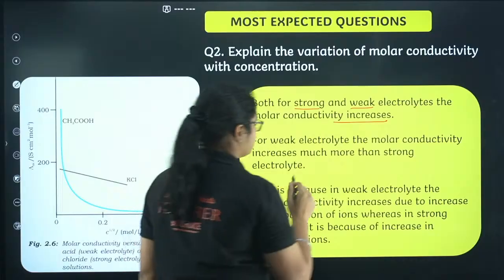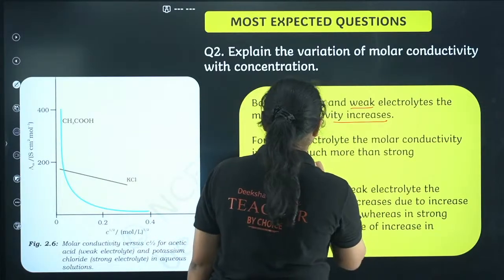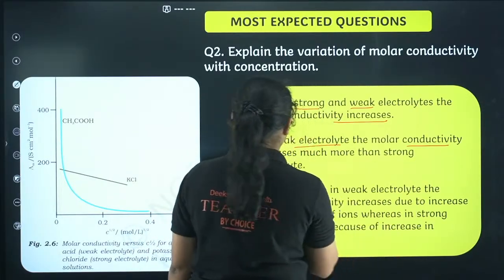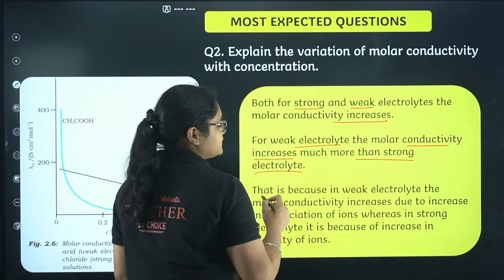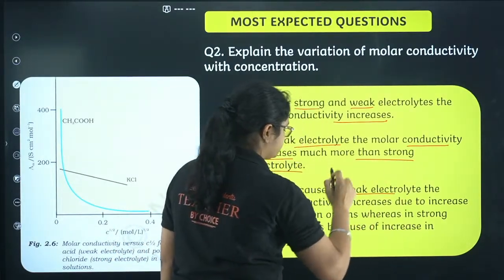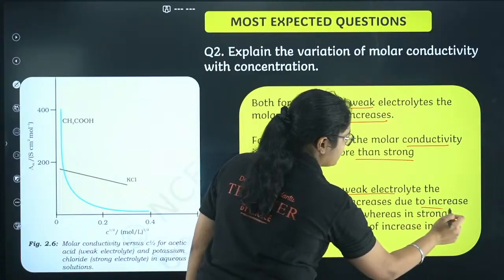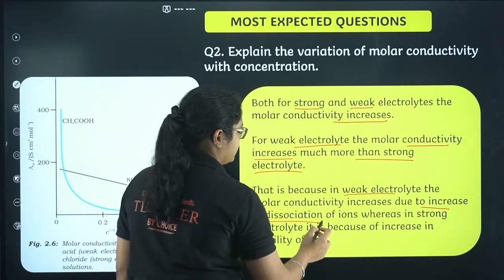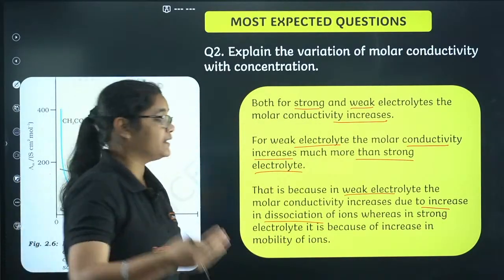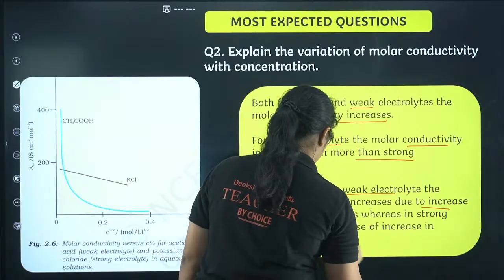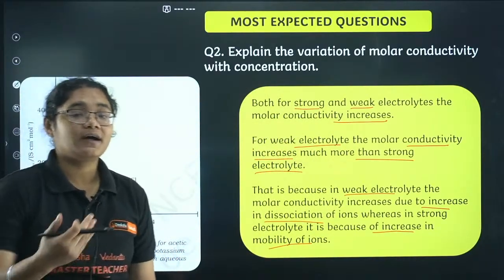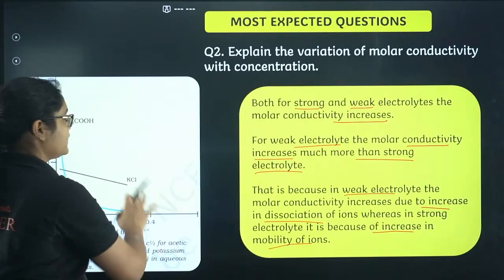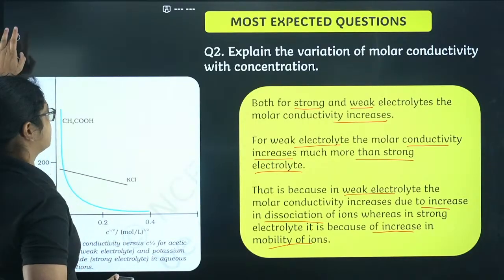What is the reason? In a weak electrolyte, as you dilute, the number of ions also increases, right? Due to dissociation, the number of ions increases. Whereas in a strong electrolyte, it is because of the increase in the mobility of the ions. Okay. This graph we have already discussed.